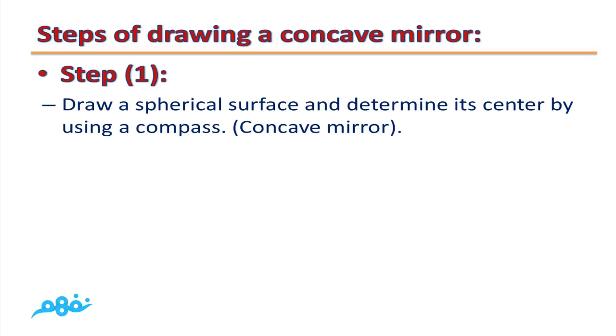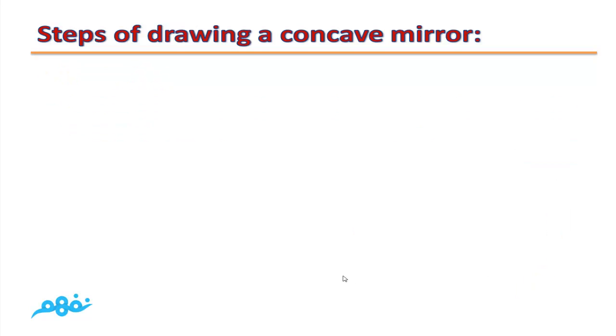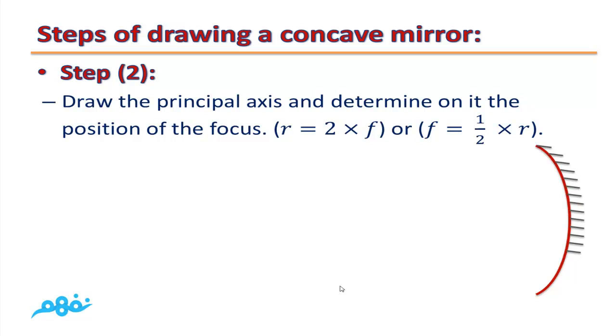Step number 1. Draw a spherical surface and determine its center by using a compass. I suggest that you open your compass with radius equals 6 cm. And by drawing an arc representing the concave mirror and putting dashes that cover its outer surface, which represent the layer of silver. The second step is to draw the principal axis and determine on it the position of focus,